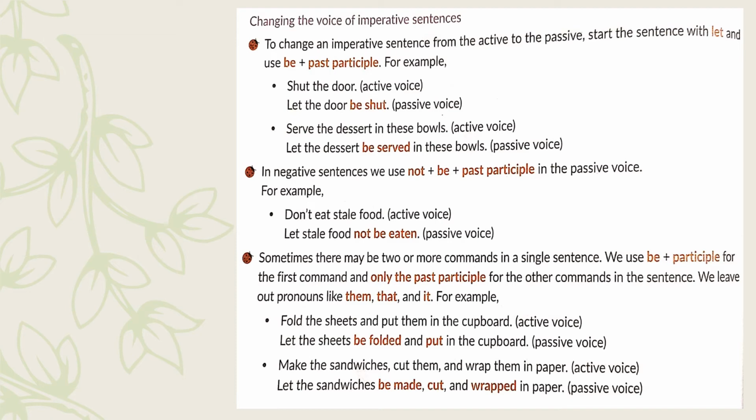Now here is a third point to be kept in mind. Sometimes there may be two or more commands in a single sentence. We use the word be along with the participle for the first command and only the past participle for the other commands in the sentence. We leave out pronouns like them, that, and it. Look at the examples. Fold the sheets and put them in the cupboard. Let the sheets be folded and put in the cupboard.